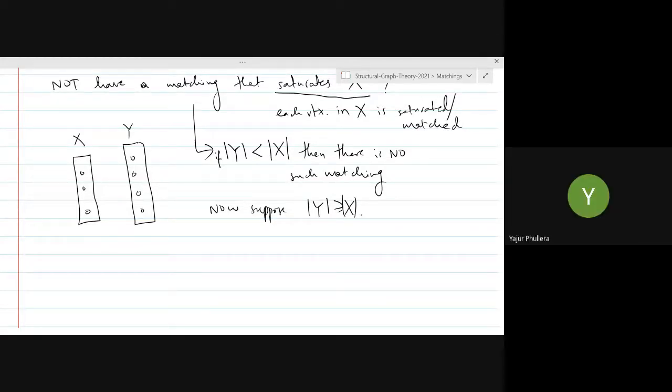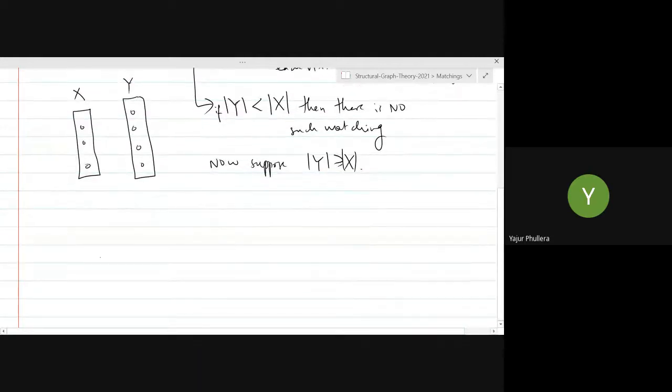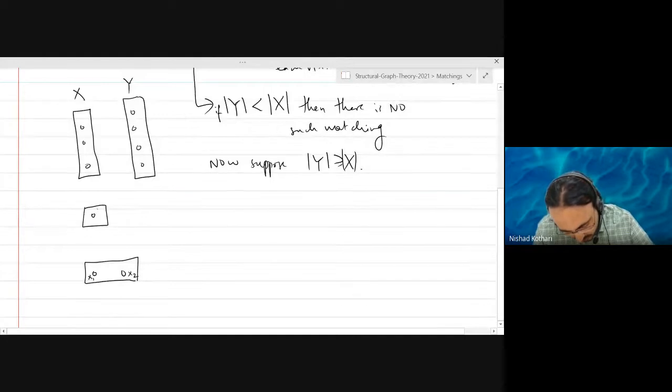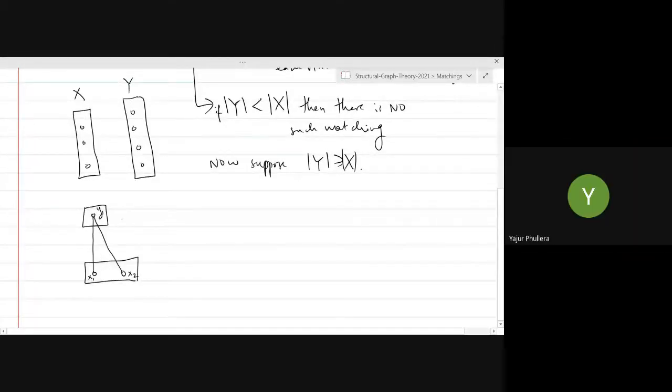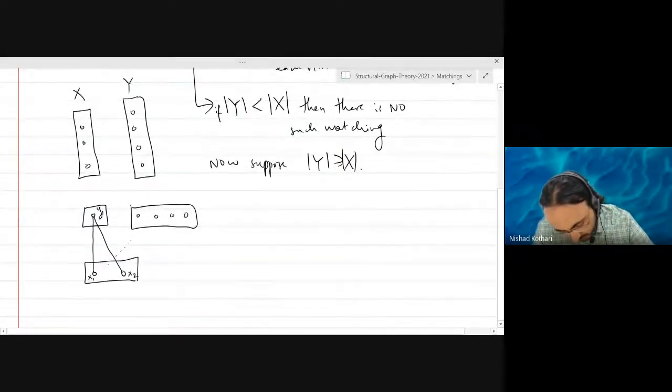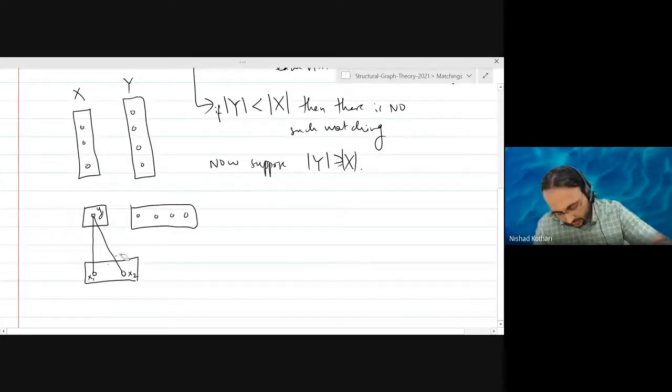If you have two vertices in X, x1 and x2, and they both are connected to y1, so they both are connected to one vertex. But are they connected to any other vertices? No. You can have extra vertices in Y, but these vertices are not connected there.